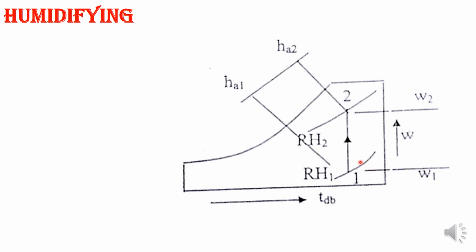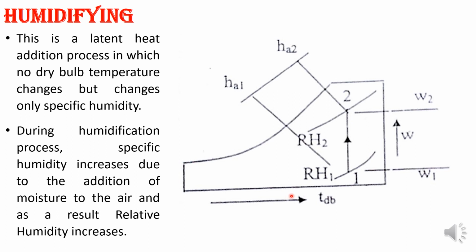Next, the humidification process. Remember, the humidification process is nothing but adding water content to the air at constant temperature.